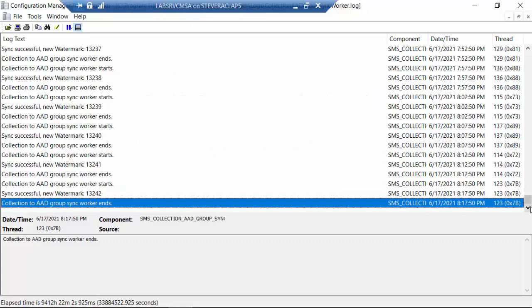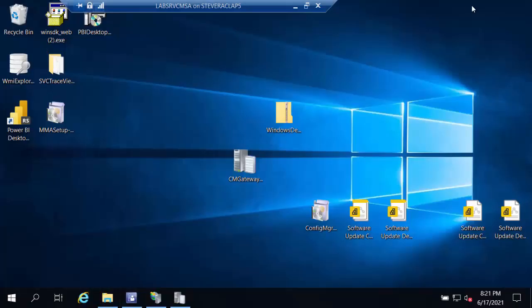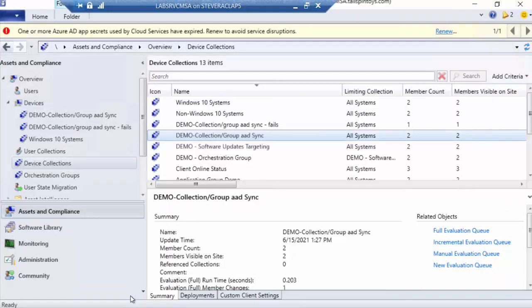So it looks like it's taking a moment here. Let me try to trigger another sync and see if it makes it go any faster. Real quick on this.